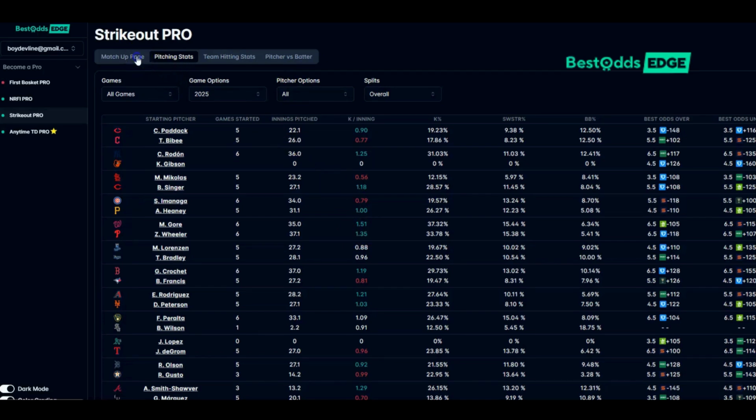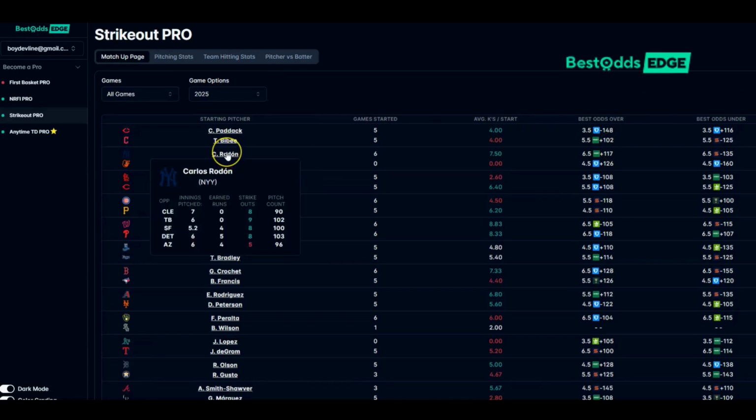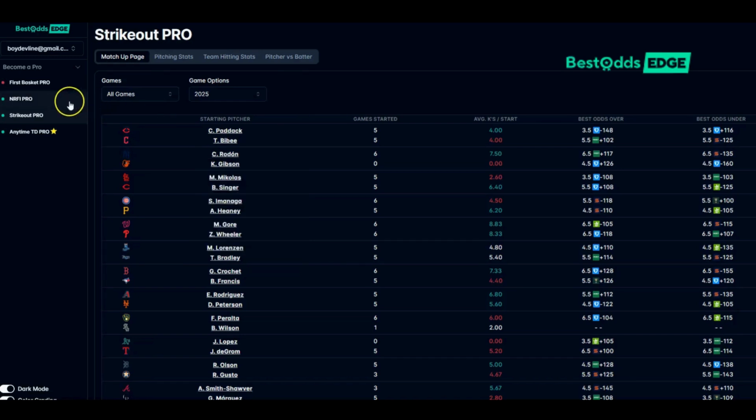And the reason why this is important is because you can get an overall feel for the game, whether it's an over or an under, maybe on a total, on a full game or a first 5 innings. It's certainly a way to really break down and get the information you need to help you develop a bet plan and a profit plan for the day in MLB, and then worry about the full game or the live betting later on into the bullpens and things like that. But the Strikeout Pro, Nerfy Pro, it's a no-brainer, guys.